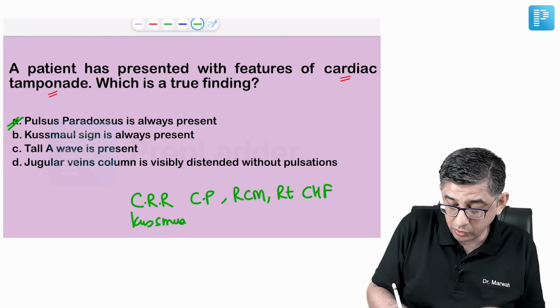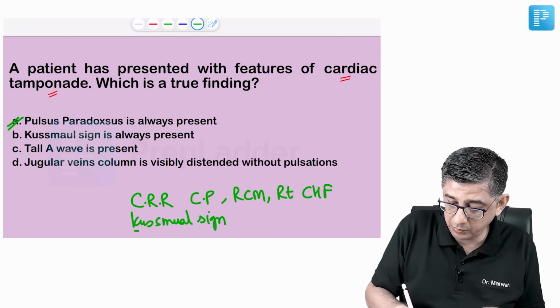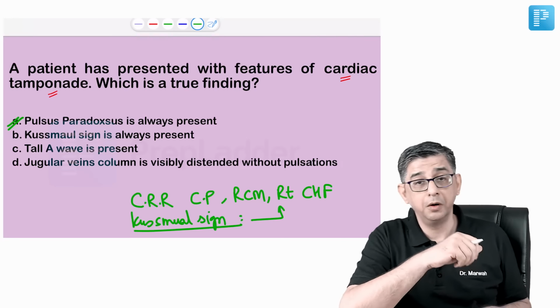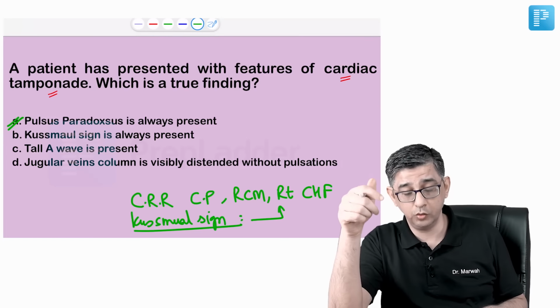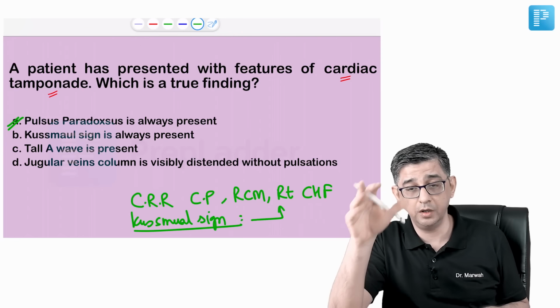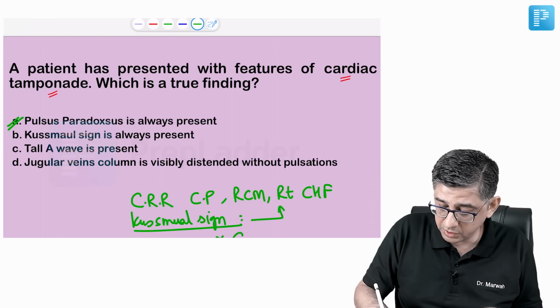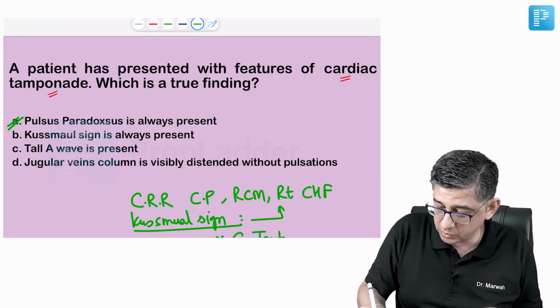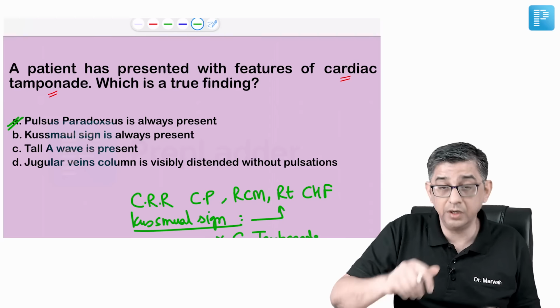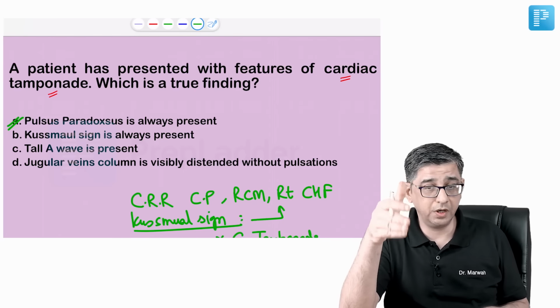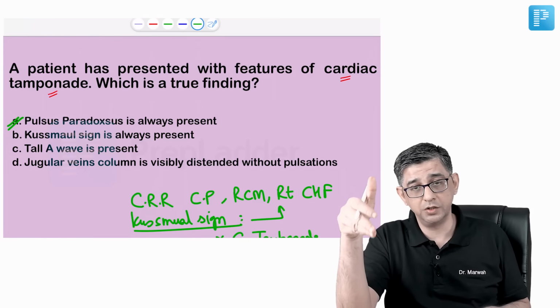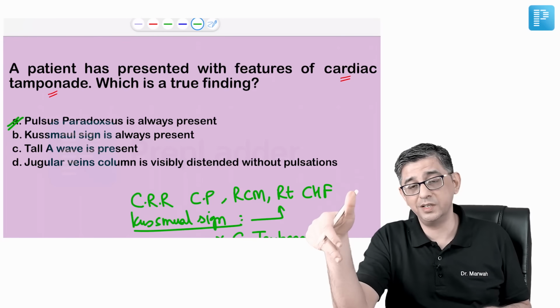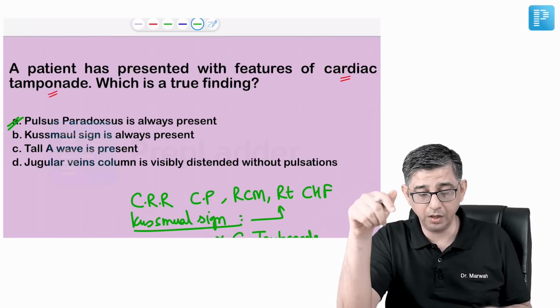Kussmaul sign is a rise of the JVP on inspiration. In you and me, JVP will fall on inspiration. So Kussmaul sign is not seen in cardiac tamponade. When you go through the main section in the app, I've explained CRR is the mnemonic, and I've told there are 3 conditions where you get Kussmaul sign: constrictive pericarditis, calcification, restrictive cardiomyopathy, fibrosis, right-sided heart failure, but you do not get it in cardiac tamponade.